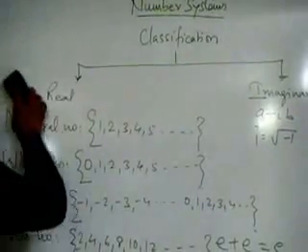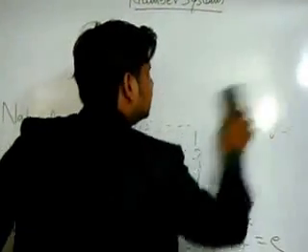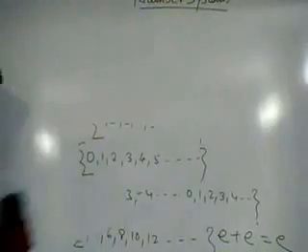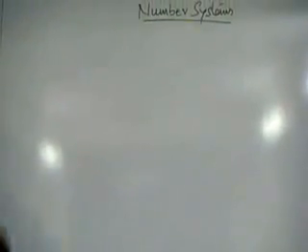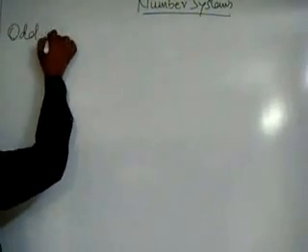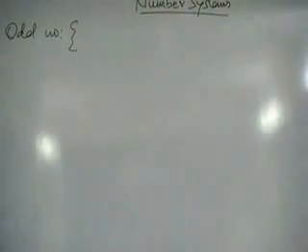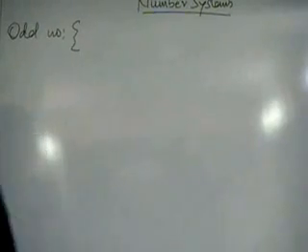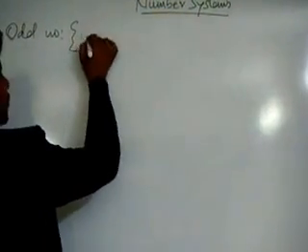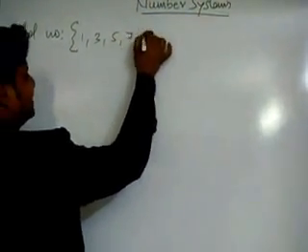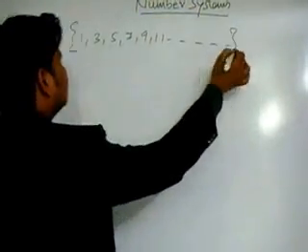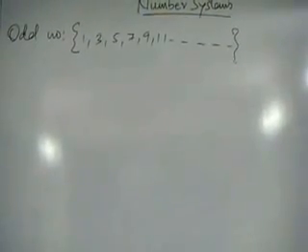Good. So after this even numbers, let's move on to the another category of the numbers, and that is odd numbers. Numbers which are not divisible by 2. Guys, numbers which are not divisible by 2. So 1, 3, 5, 7, 9, 11 and so on. All these numbers are nothing but odd numbers.